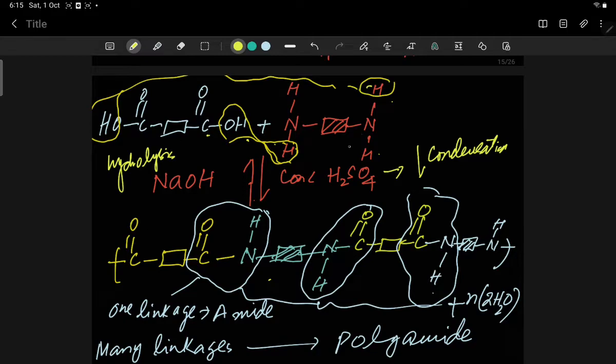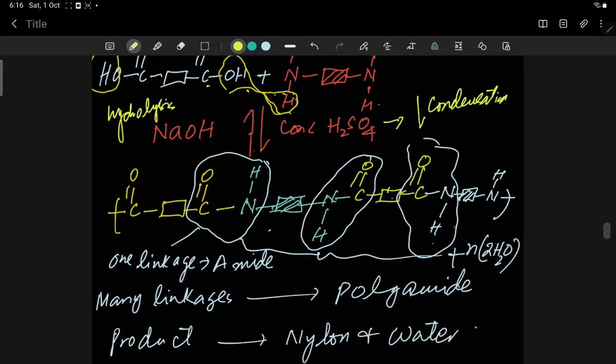When two monomers join together to get this structure, draw the repeat unit like C double bond O. This is the long chain molecule, C double bond O, NH and NH, C double bond O and H. One unit is known as amide. When we talk about all the different NH C double bond O units, this is the polyamide or polypeptide, we can say. One linkage is amide and the many linkages are known as polyamide.